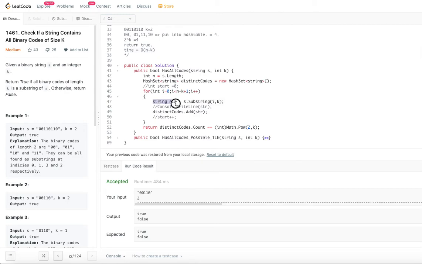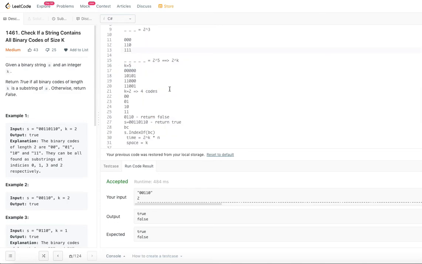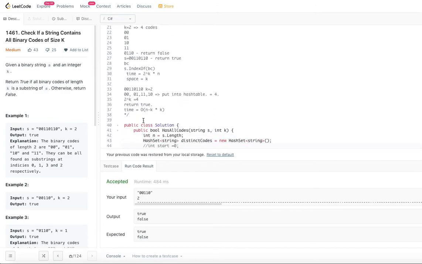But in order to get a substring, how much time do we spend? Obviously k. So n minus k into k, assuming that we are generating a string. That is the time complexity of going through the entire thing. Initially with the first approach it was 2 power k into n, but now we have brought it down to n minus k into k.